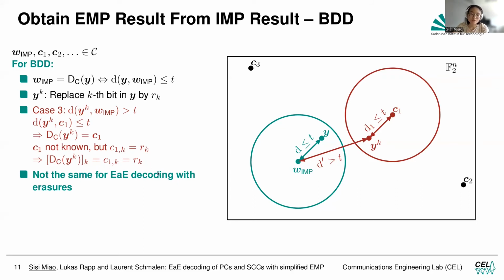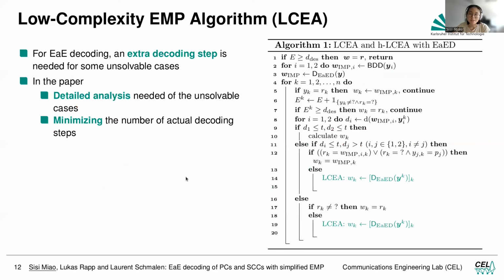But this is not the same for error and erasure decoding, because if we have RK being an erasure, we do not know after the decoding whether the erasure will be resolved to a 0 or to a 1. So that is the difficult part with error and erasure decoding. And we found that in general we are not able to solve it.